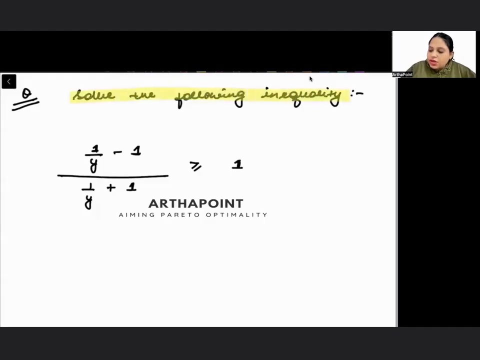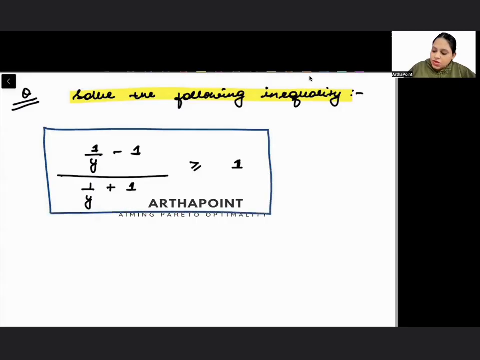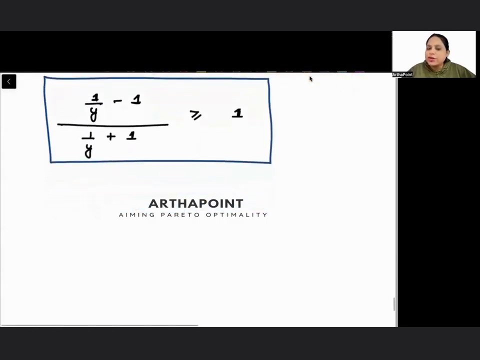Solve the following inequality. Beta, you're given this inequality. And you have to solve it. One thing that you need to understand before I start solving this inequality is that here y is coming in the denominator. So which means that definitely whatever I do, y cannot be equal to 0, because if y is 0, then this cannot be solved. So well before I start solving this inequality, I'm pretty sure that y cannot be equal to 0. Okay. Now let's start, beta.